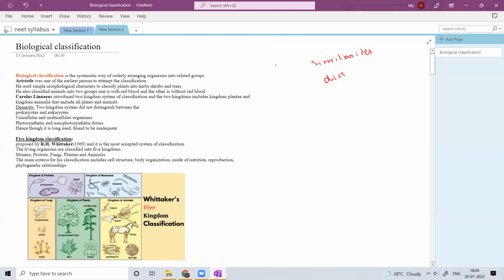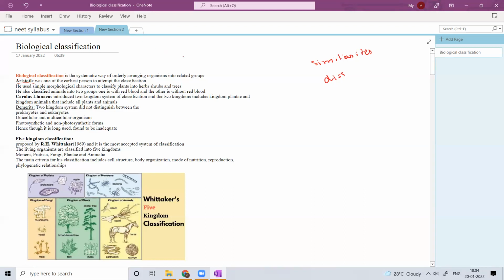Okay, so who is the first one to classify the living organisms? So here are some scientists. Aristotle basically is the first person who classified living organisms. At his time, he was only able to classify organisms based on simple factors.